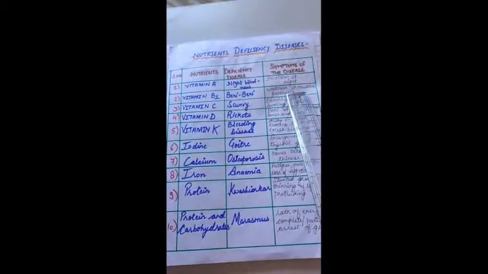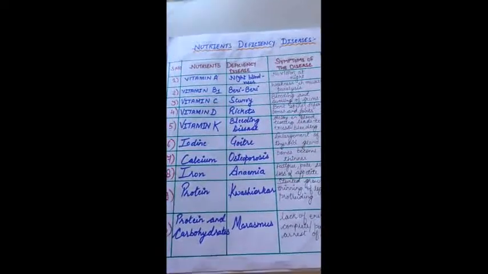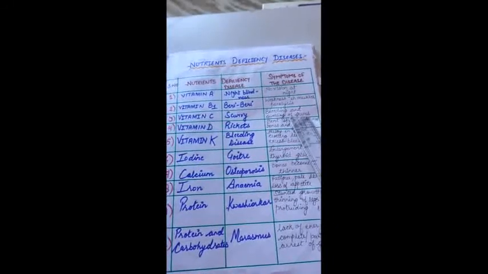Deficiency disease is beriberi, and the symptoms are weakness in muscles or paralysis. Next is vitamin C. The deficiency disease is scurvy, and the symptoms are bleeding and swelling of gums. Next is vitamin D. The deficiency disease is rickets, and the symptoms are bent spine, deformed bones and joints.